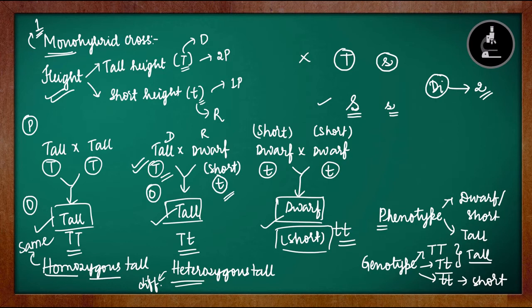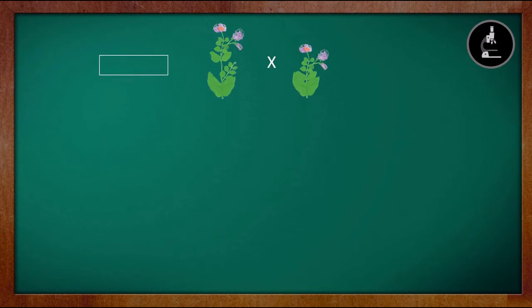So first, what Mendel did was, he took a pure tall plant and a pure short plant. What is the meaning of pure tall? Why am I not telling only tall? This is tall, but this is not a pure tall. This one is a pure tall plant. This one is a pure short plant. So he took one pure tall and one pure short plant. So let us perform the monohybrid cross. The parental generation, or parent generation. In the parent generation, he took one tall plant and one short plant, which were pure tall and pure short.